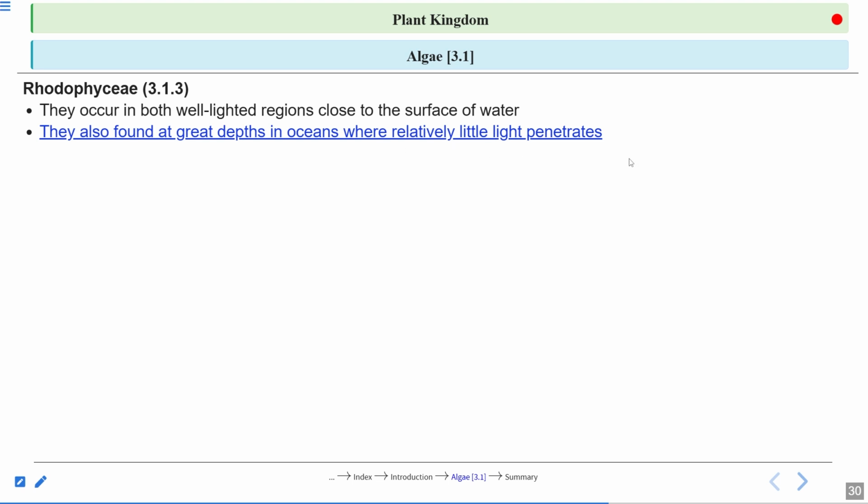So they are present in areas where light is sufficient, and also in areas where only some light penetrates in the deep sea. Their thalli are mostly multicellular.